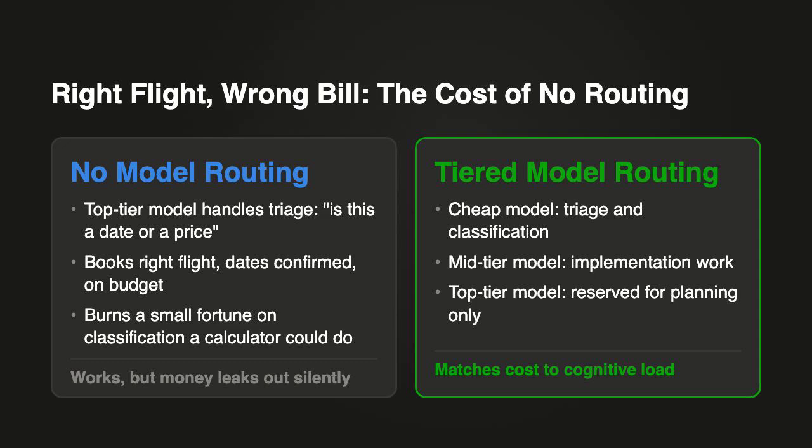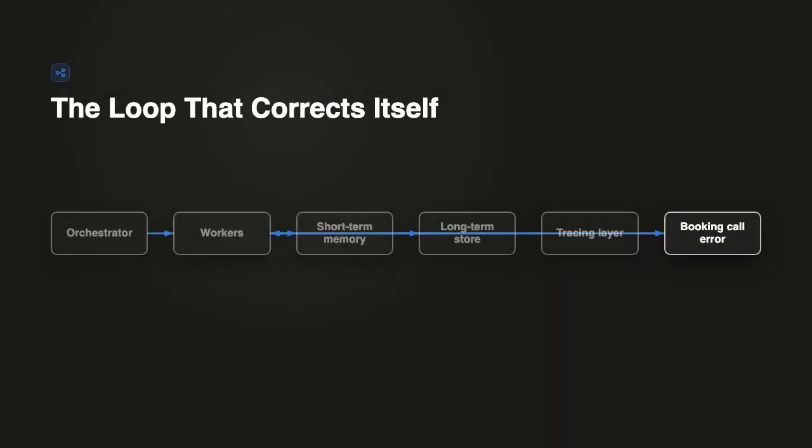It books the right flight, on budget, dates confirmed, and burns a small fortune doing triage a calculator could have done. That's not a crash, that's money quietly leaking out of a system that technically works. Model routing fixed the money leak. So now everything's cheap, fast, tiered right, but we've still got no idea if any of this is actually working as a system.